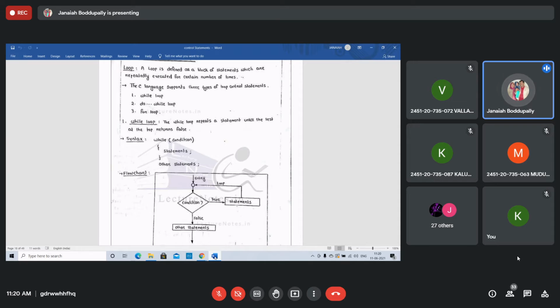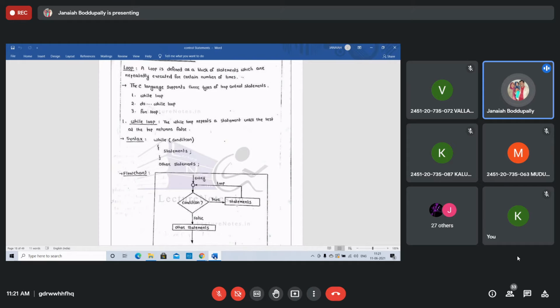This process of repeated execution continues until the test condition finally becomes false. Once it is false, the control is transferred out of the loop, then other statements will be executed.